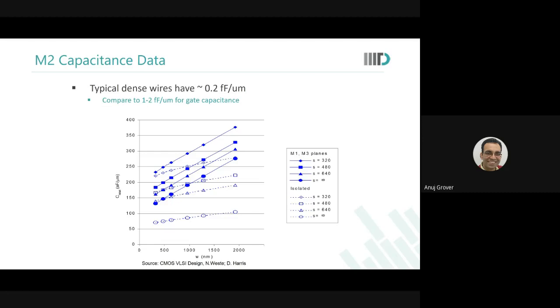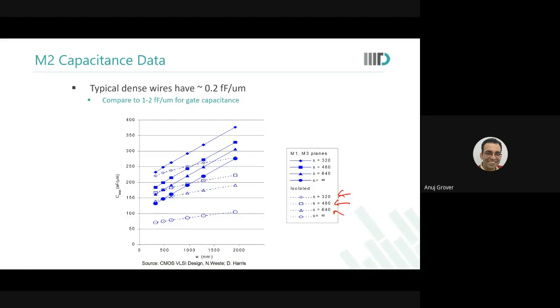So what we did was we started to make these wires and we wanted to see the impact of having top and bottom planes. So we made M1 and M3. This is the capacitance data for a metal 2 wire. We increased the width of the metal 2 wire, and for spacing, these 4 different values were used.